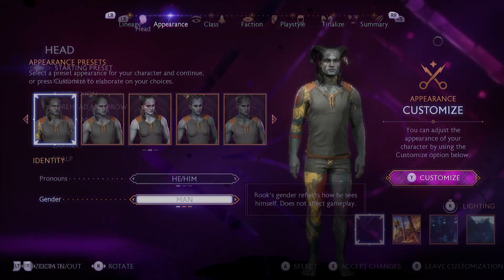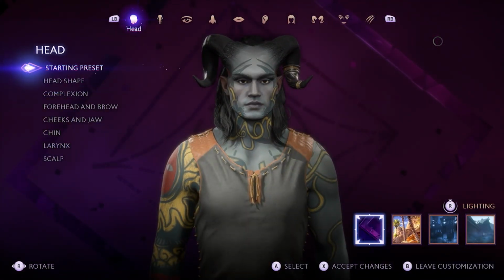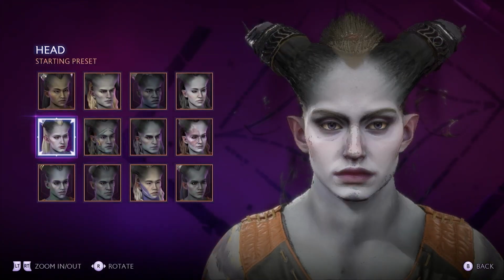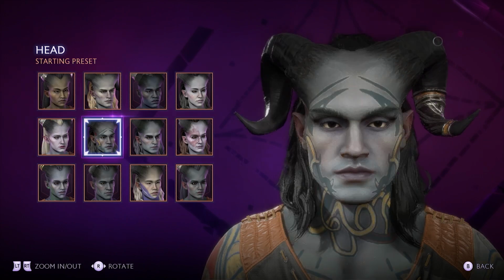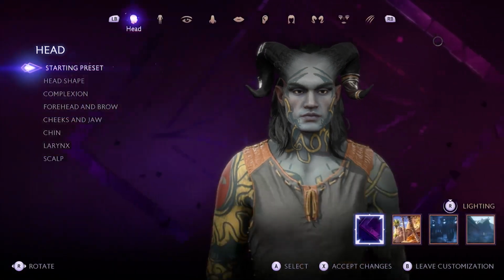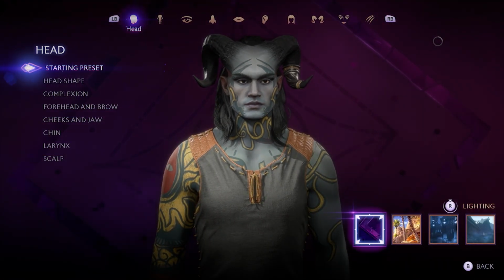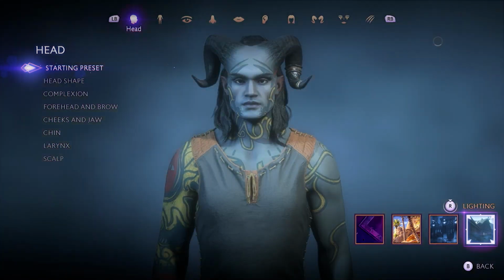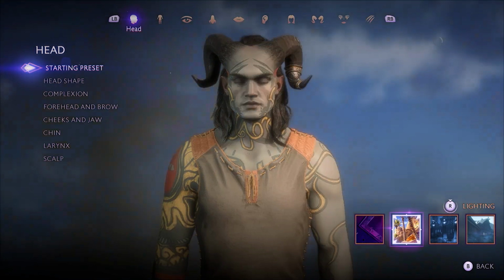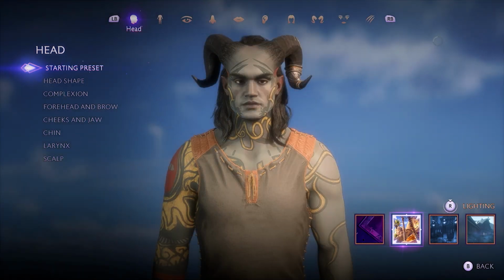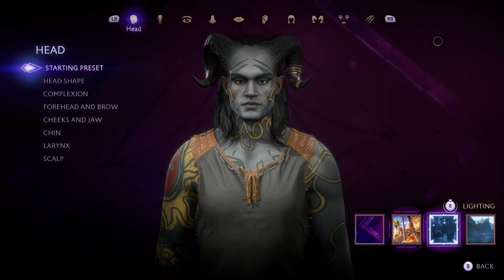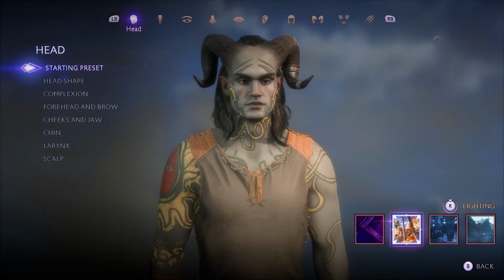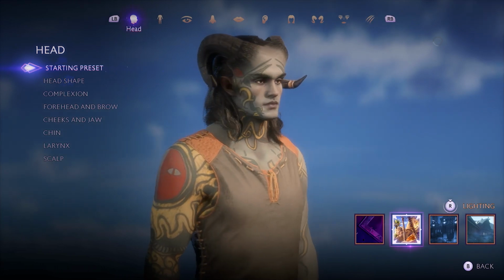Then you can press Y and fully customize as well. So we can go with the starting presets. These are just different characters that you can see and go with. I'm actually quite happy with this first one at the moment. You've got different lighting that you can go with as well. So if you wanted to move it across so you can see the different lighting that will be in the game, that is a great feature, I must admit, because half of the time you see the kind of dark, gloomy start of an appearance, so it's good to have the full light on you as well to see how you look there.